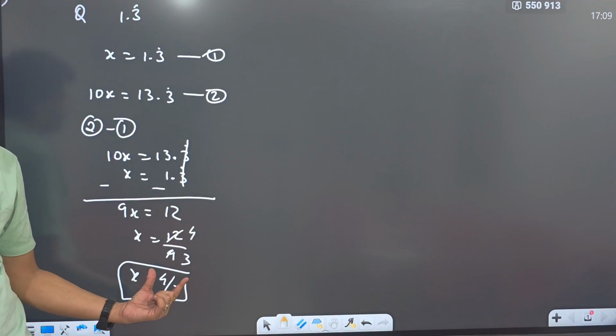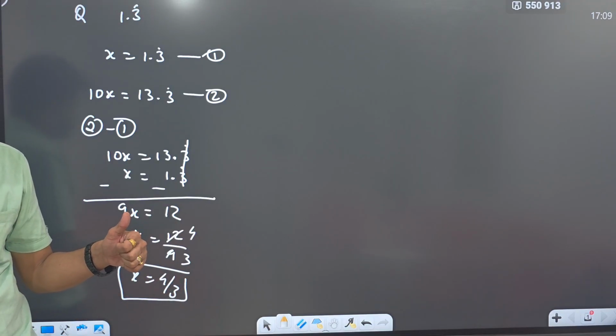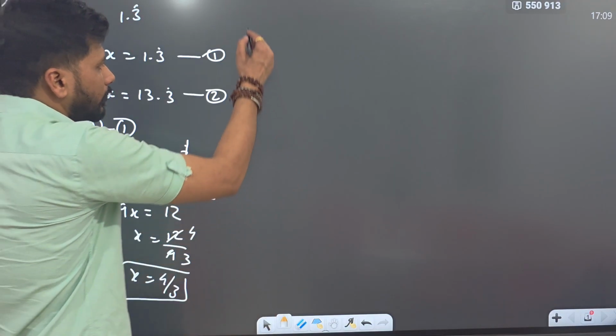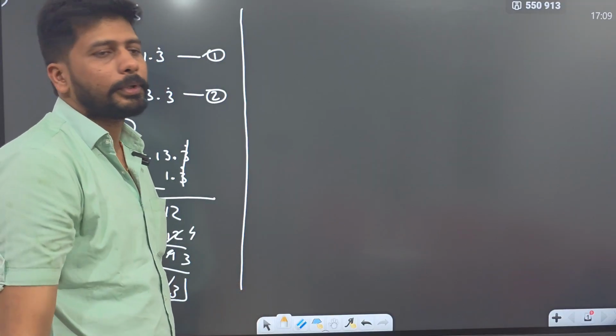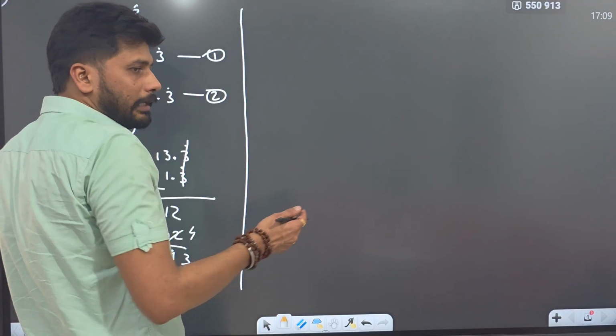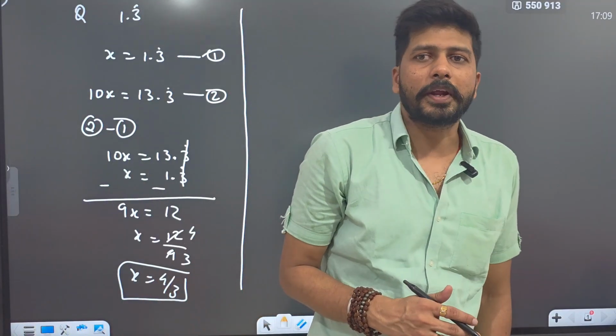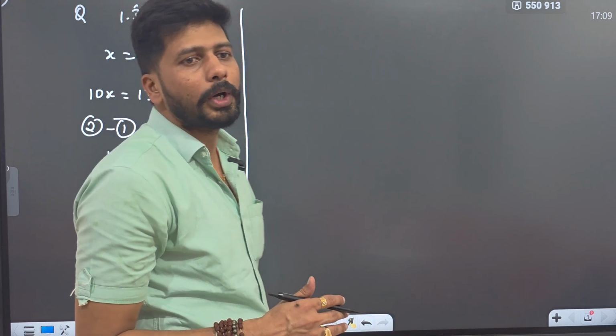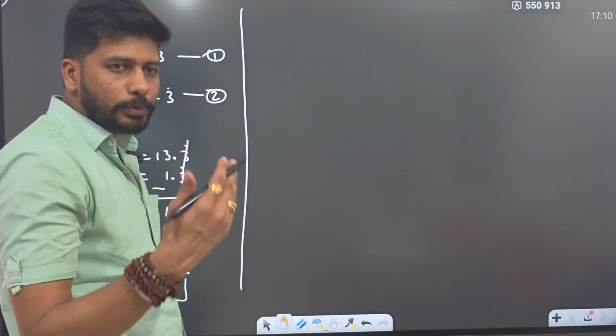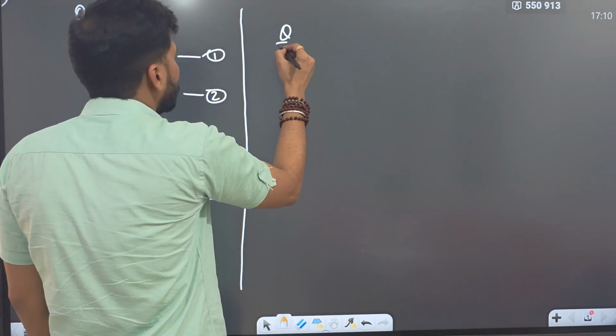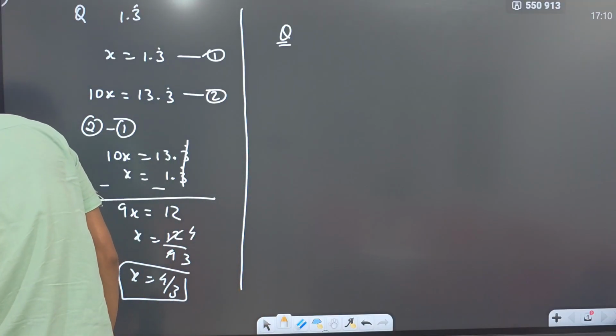This is how you are going to solve it. Understood? What if I am going to give you another number? Suppose you have a number in fraction and you have to convert that fraction into a recurring number or into decimal. Suppose you have the question like,